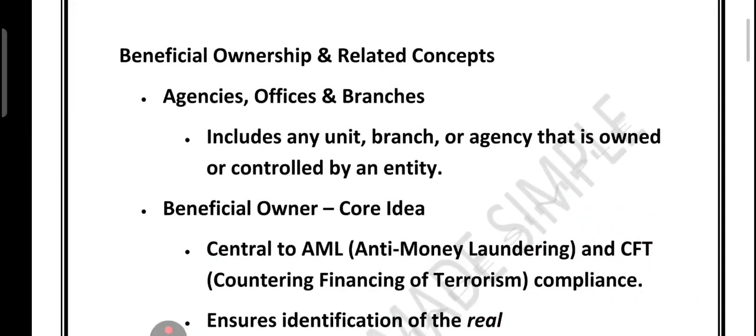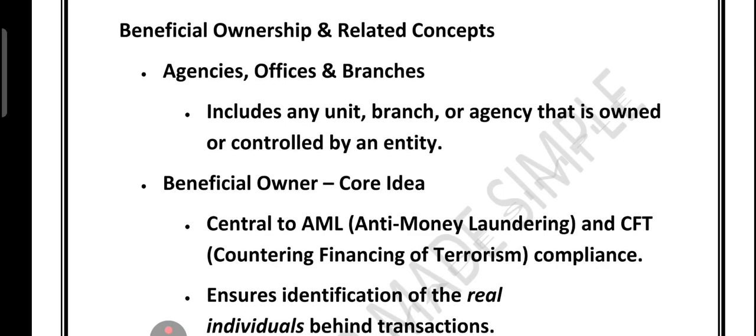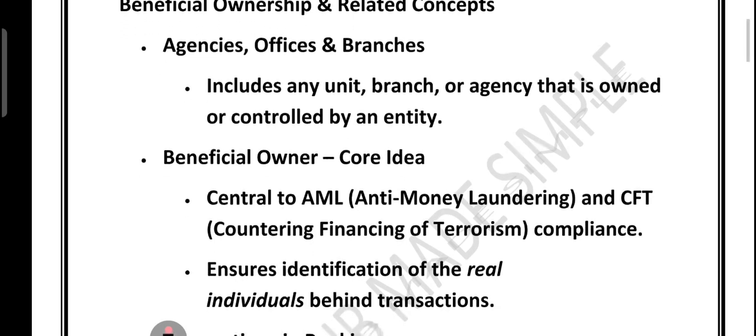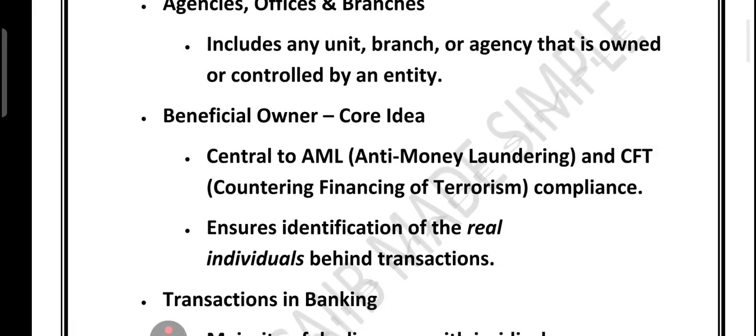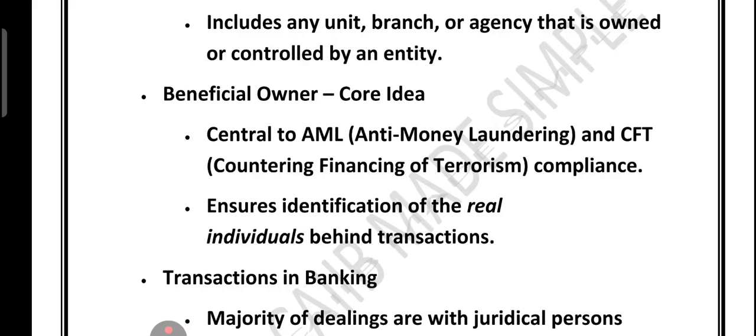Now friends, let's talk about beneficial ownership and related concepts. First of all, it includes not just the company but also their agencies, offices and branches that are owned or controlled by them. Remember, the idea of beneficial owner is central to the anti-money laundering and countering the financing of terrorism rules.